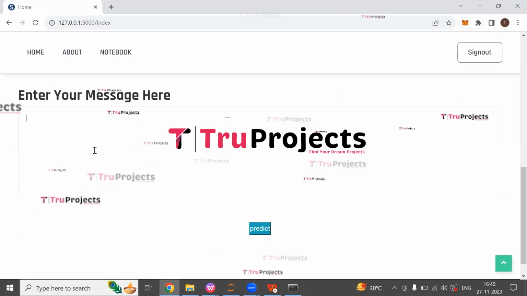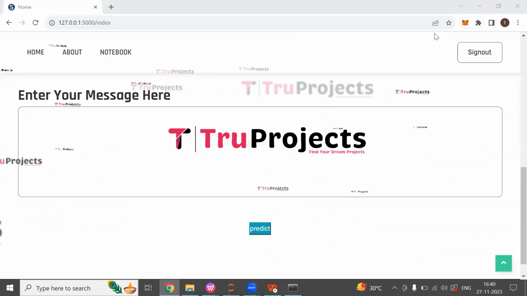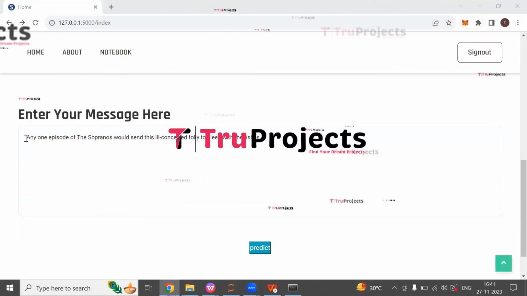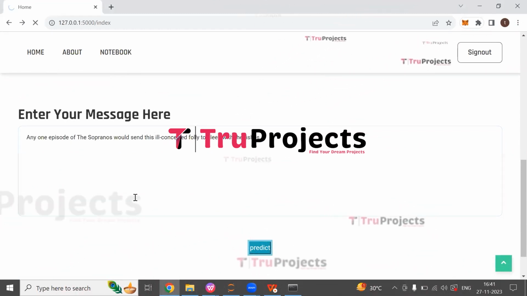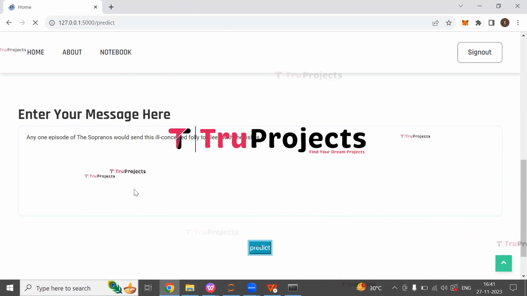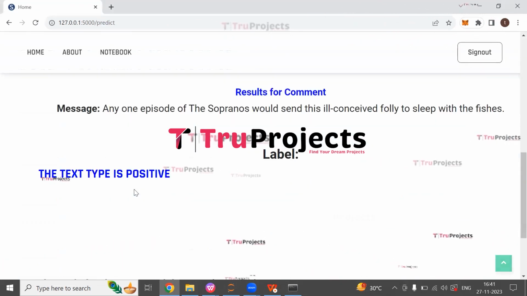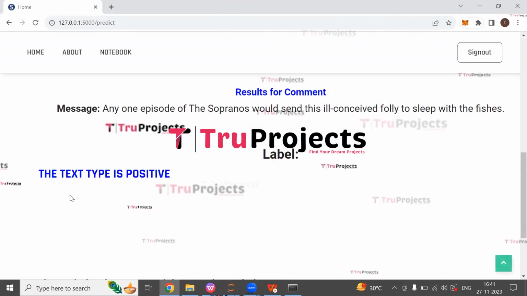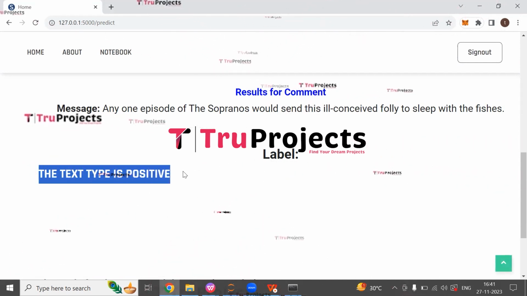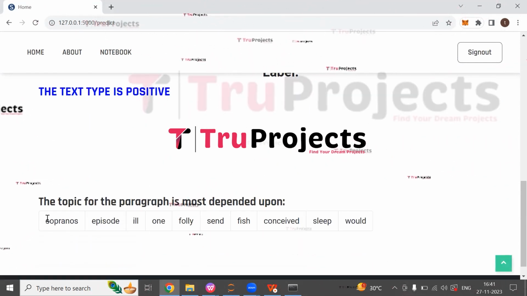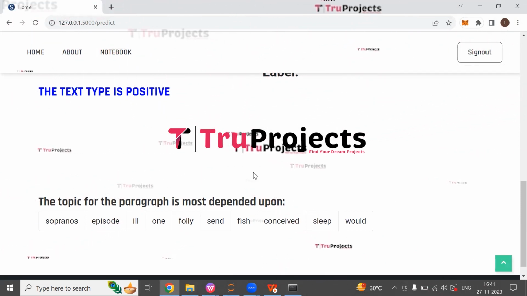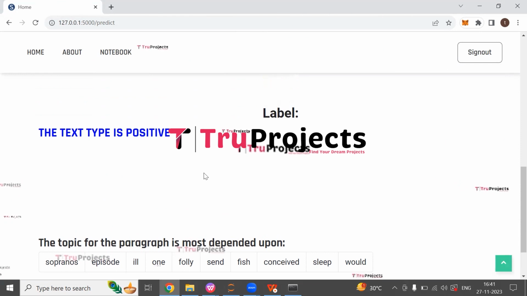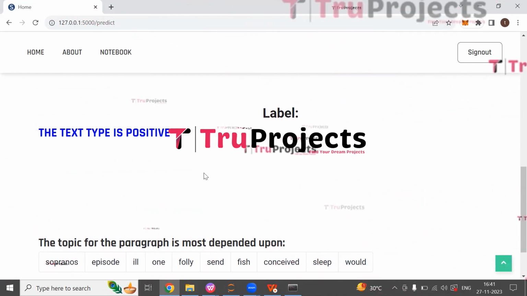So I'm entering one more message here. This is the message which we have entered. Now click on predict. The label for the message is the text type is positive. The topic for the paragraph is most dependent upon these words. So in this way, by entering the message, we can predict the text type, whether it is positive or negative.